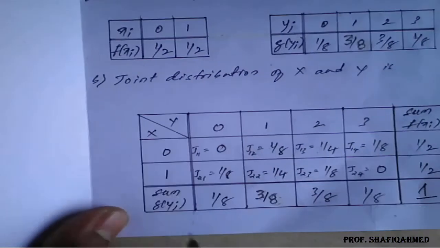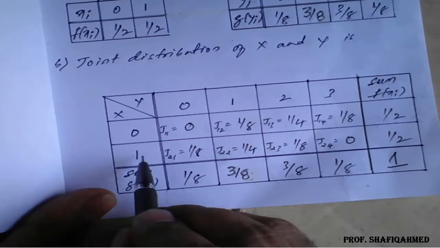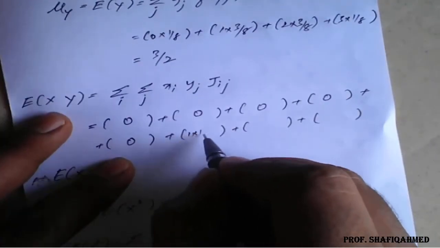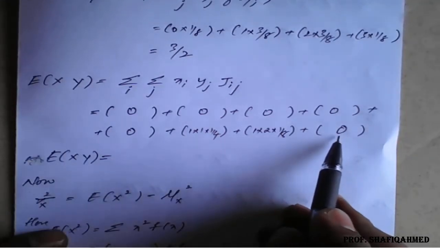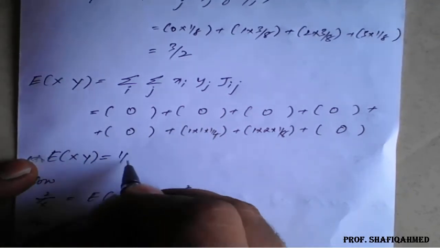Next, second row, 1 into 0 is 0. So 1 into 0 into 1 by 8 is 0 again. The next remaining values we need to calculate, that is 1 into 1 into 1 by 4. Similarly the next term, so we get 1 into 2 into 1 by 8, and the last term is again 0. So on simplification, the expectation of xy we will get as how much here? 1 by 2.